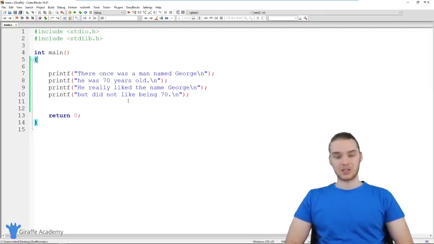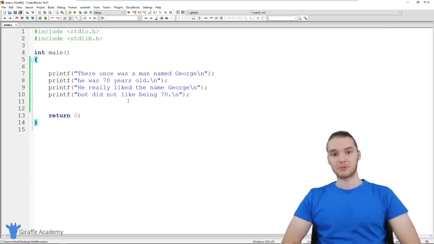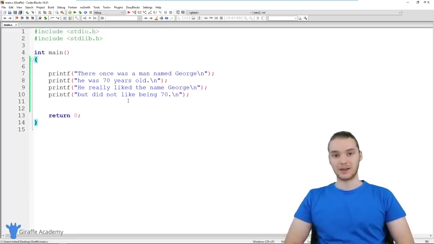A variable is essentially a container where we can store different pieces of information. So different data values, we can store things like numbers or text or characters. These variables make it a lot easier for us to keep track of and manage all the data in our program. So I'm going to show you guys how variables can be useful and how we can use them in our C programs.